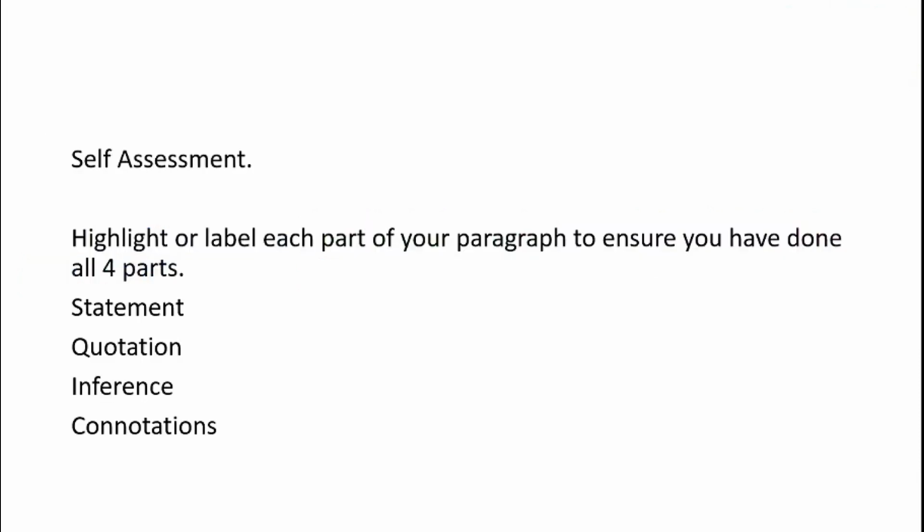One last thing I need you to do on this part of the video. I need you to label each part of your paragraph. So if you've got a highlighter and can do a key, great. If not, you can just label the first word in each paragraph or write in the margin where you're starting it. Where's your statement, your quotation, your inference, and your connotations. That's the last thing I want you to do in this part of the video.